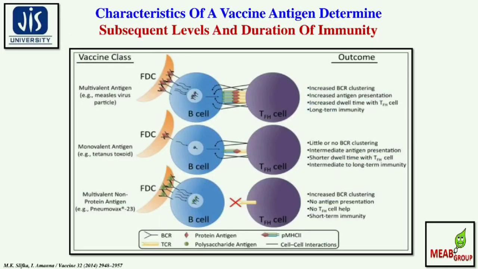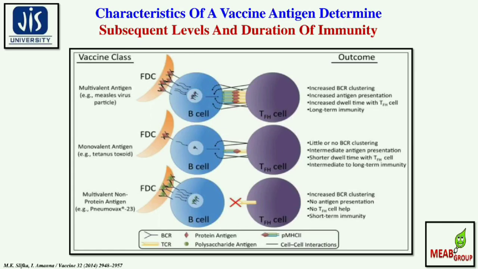The next segment deals with the salient features of a vaccine antigen, which determine the subsequent levels and the duration of immunity. This particular slide deals with the interaction between the B cell receptor, T cell receptor, protein antigen, polysaccharide antigen, MHC class II molecules and cell-cell interaction. There are 3 different kinds of vaccine classes. Number 1 is the multivalent antigen. Example: measles virus particle. Monovalent antigen: tetanus toxoid. Multivalent non-protein antigen: Pneumovax 23.